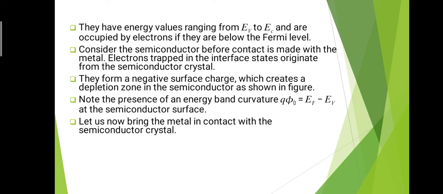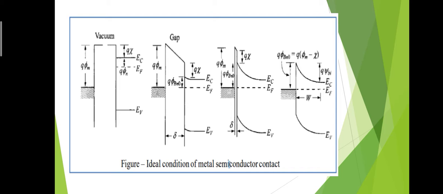Due to the formation of the depletion zone, there is an alignment of the energy levels or the Fermi energy. This figure shows how the interface traps transfer the electrons into the metal side and how the energy level alignment takes place.